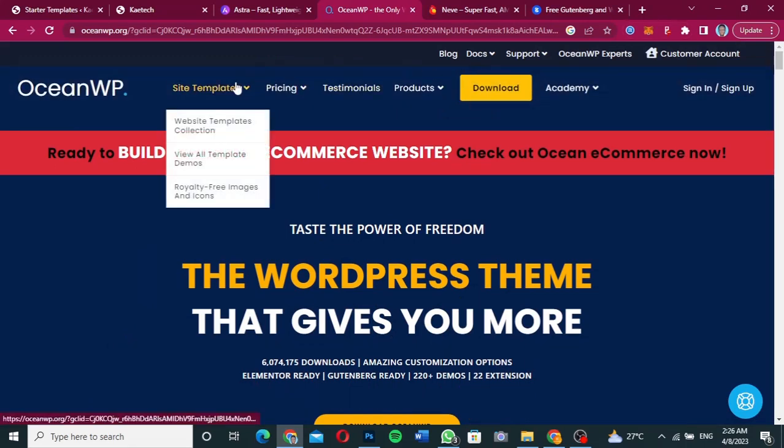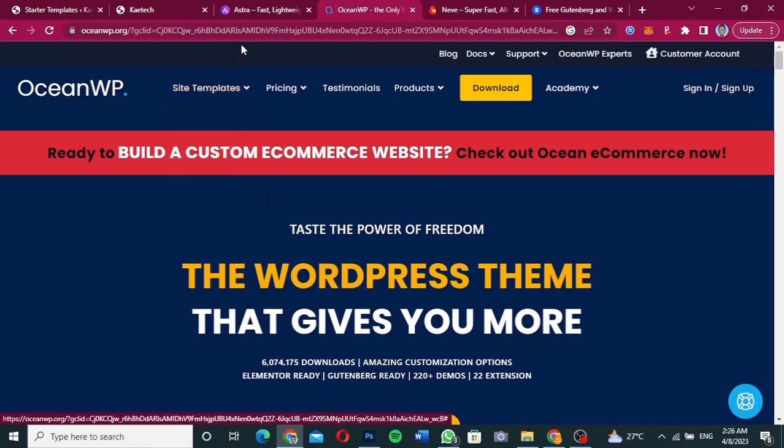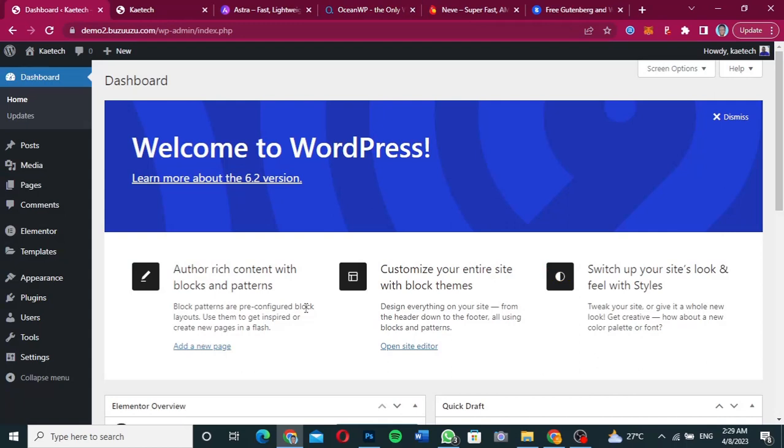Now it also has starter templates that you can import to your website. So let's go ahead, install the OceanWP theme, and then we can go ahead and look at how it works, and how you can customize it the way you want it.